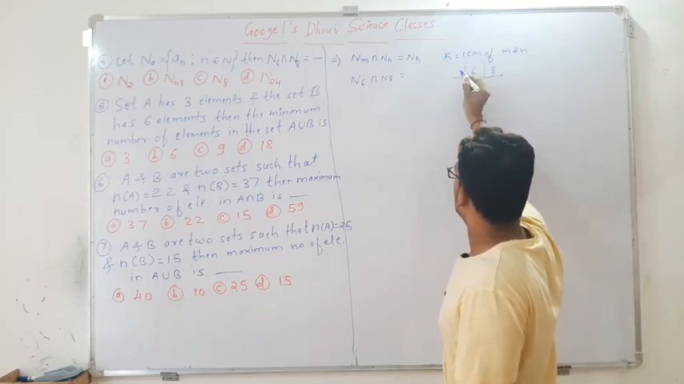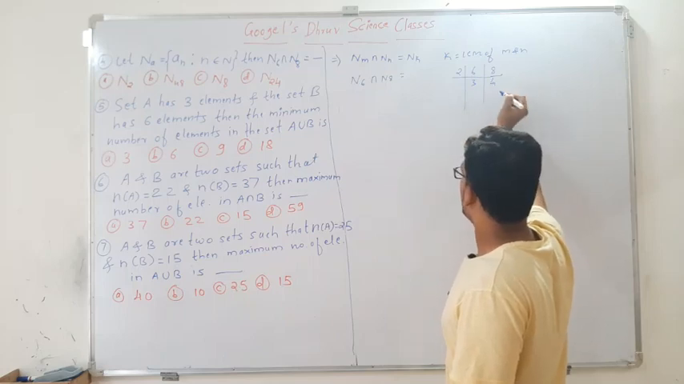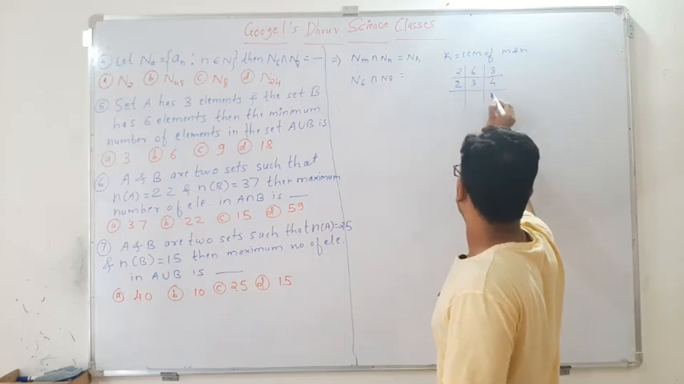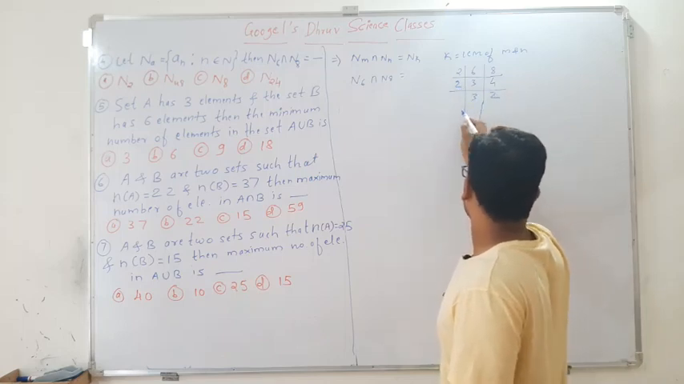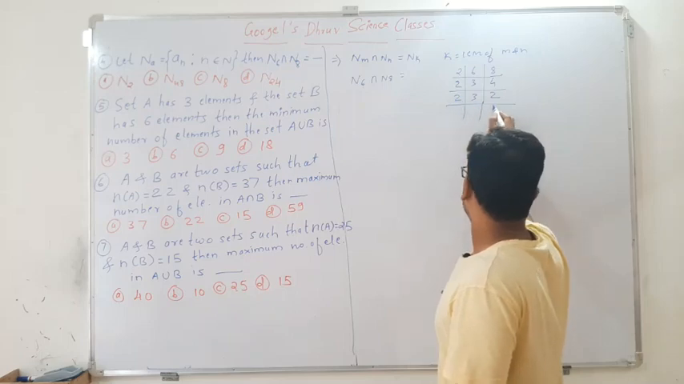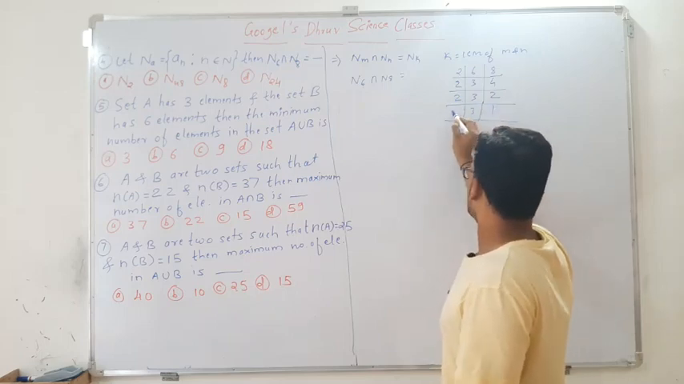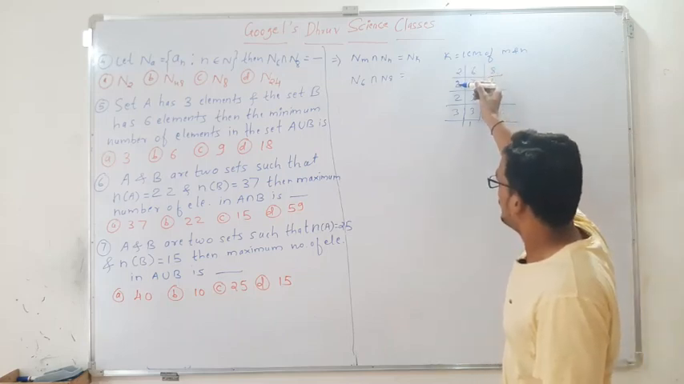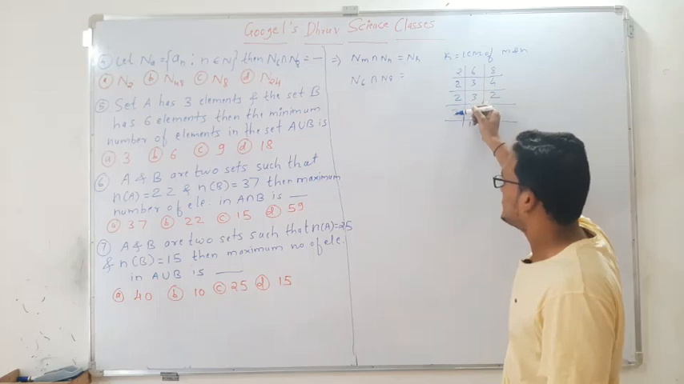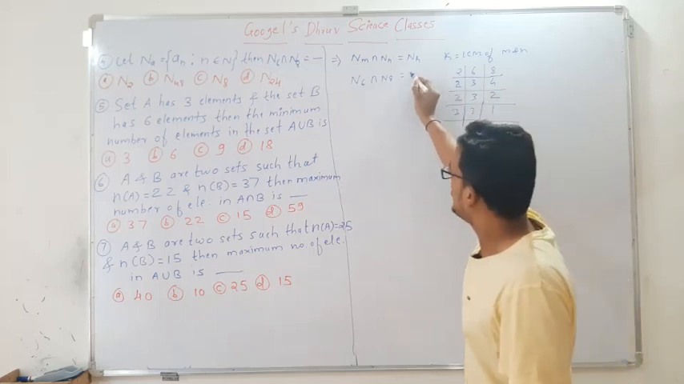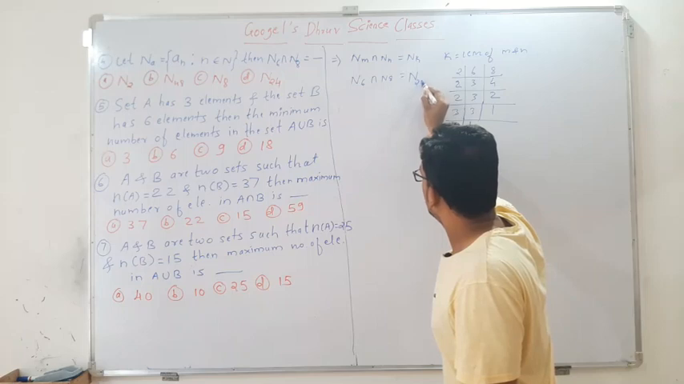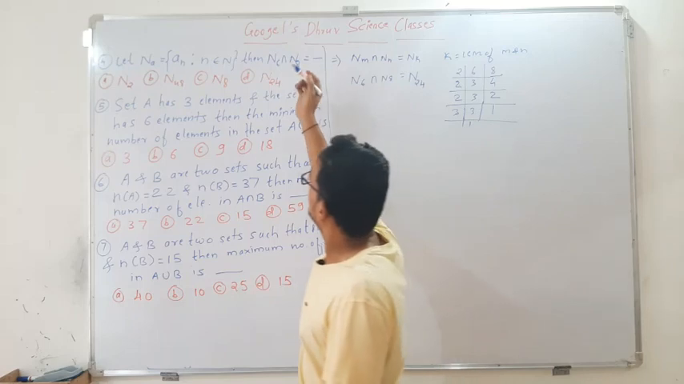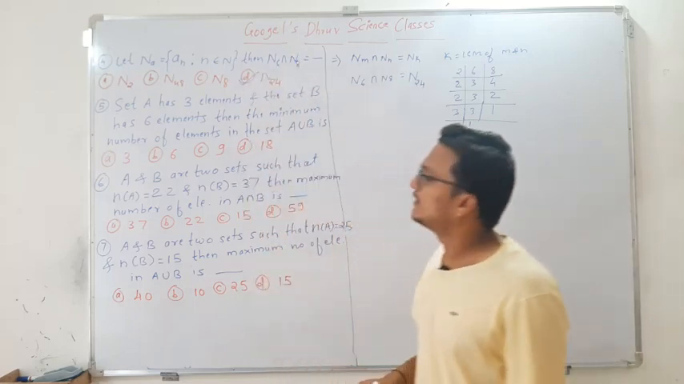Find the LCM now. 2 3s are 6, 2 4s are 8. Then 2 2s are 4, this 3 as it is. Next 2 1s are 2, again 3 as it is. Next 3 1s are 3. So the multiplication is: 2 2s are 4, 4 2s are 8, 8 3s are 24. So that is N24. The answer is N24, so option D will be correct.